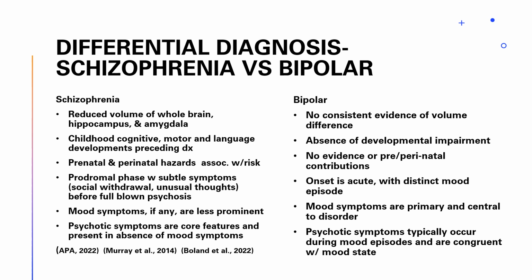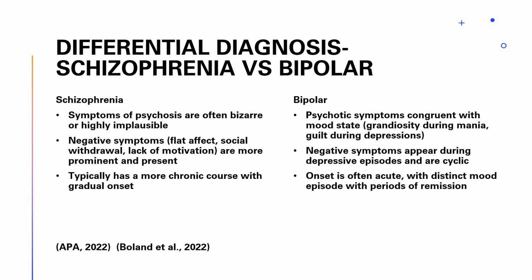central to the disorder. In schizophrenia, psychotic symptoms are the core features and are present in the absence of mood symptoms. In bipolar, psychotic symptoms typically occur during a mood episode and are congruent with the mood state, and then they remit. Also, in schizophrenia, symptoms of psychosis are often bizarre or highly implausible. In bipolar, those psychotic symptoms are congruent with the current mood state.